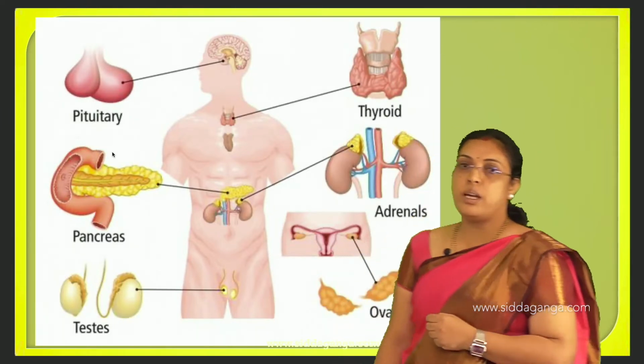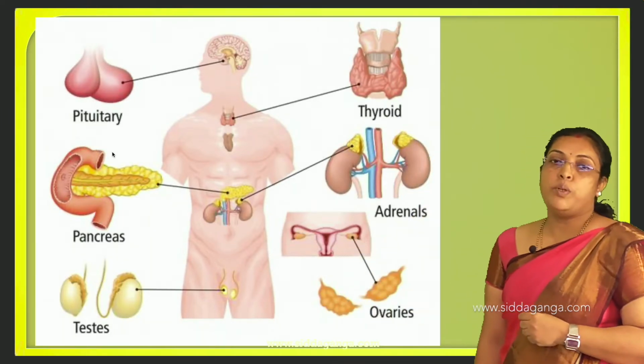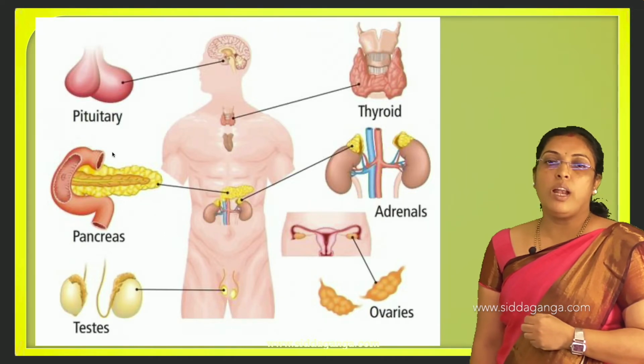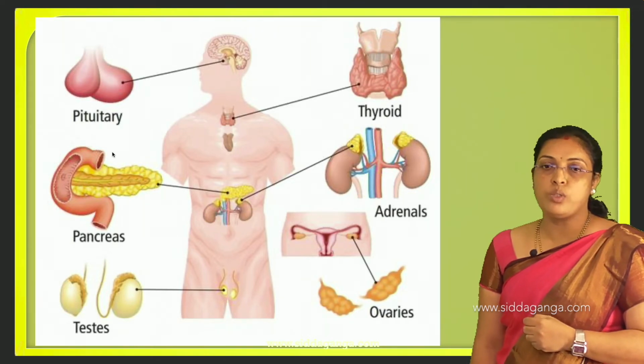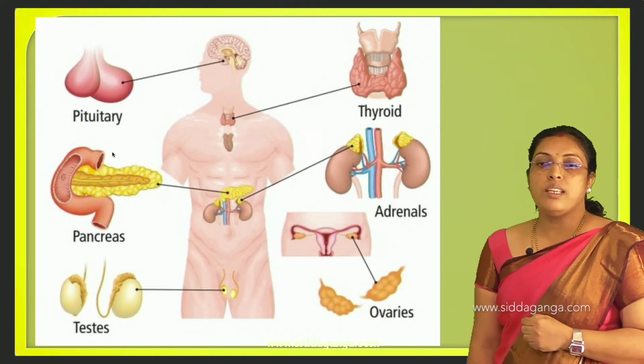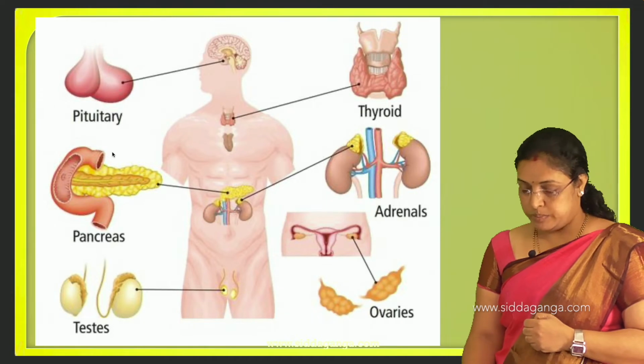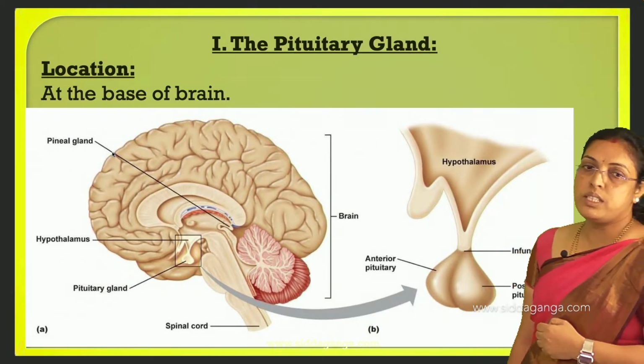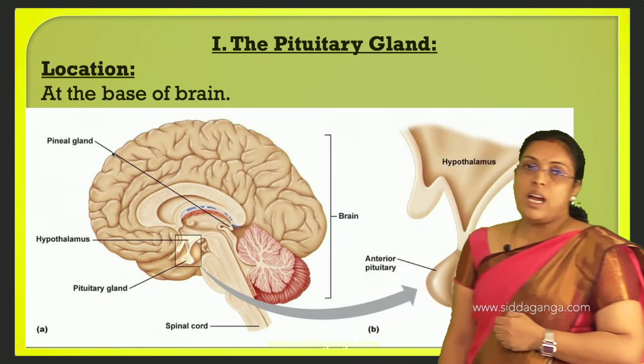So these are some endocrine glands. See, the pituitary gland is the master of endocrine glands. Then the thyroid gland, they have given the thymus gland also. Pancreas, adrenal gland, ovaries and testes. And this is the pituitary gland present in the sella turcica.